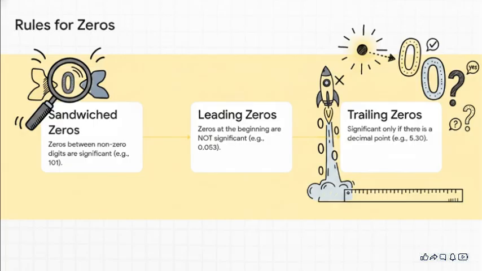Now, the trickiest part of this grammar almost always involves zeros. A zero that's sandwiched between other digits, like in the number 101, is always significant. That's easy. Leading zeros, like in 0.053, are never significant. They're really just placeholders. But trailing zeros? That's where the language can get a little ambiguous.